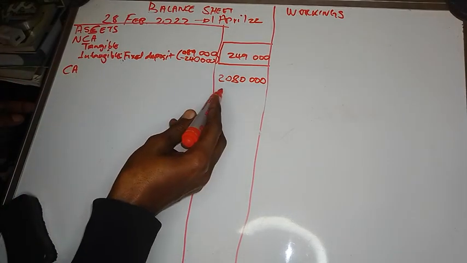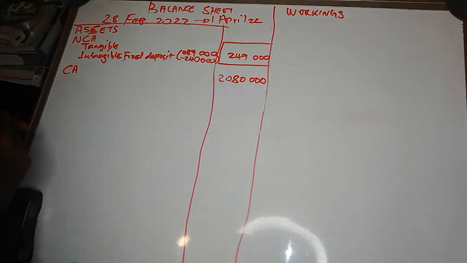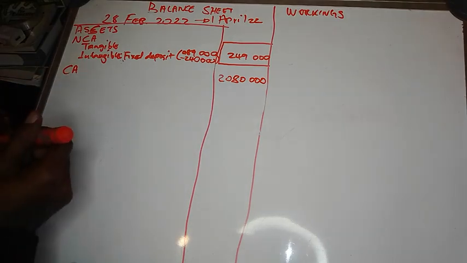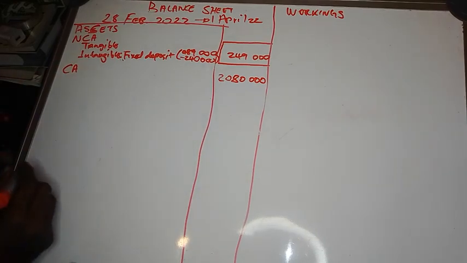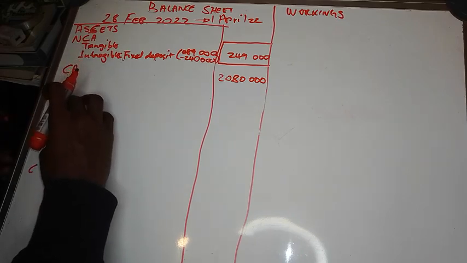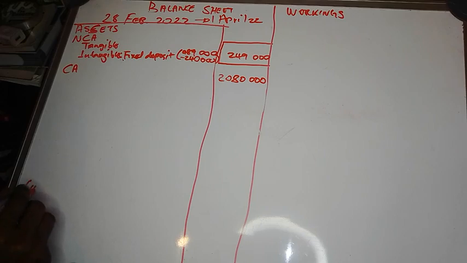So we can use that information, 2,080,000, to calculate current liabilities. Here I'm just going to say current liabilities. I'm going to leave just enough space, then start current liabilities here at the bottom.